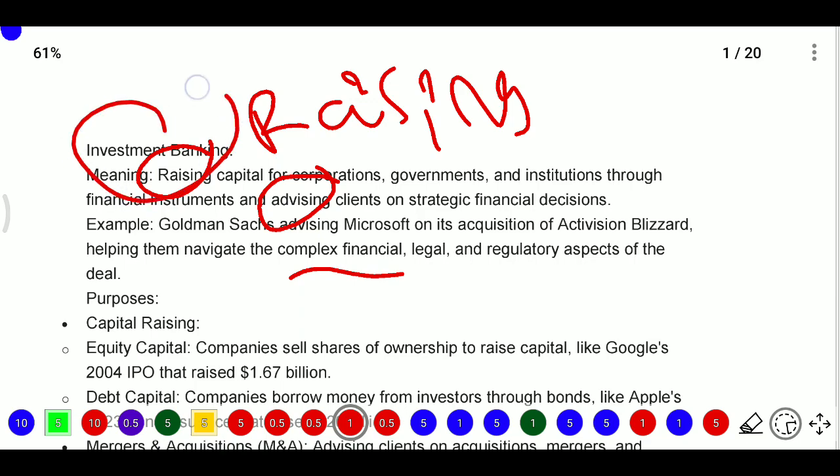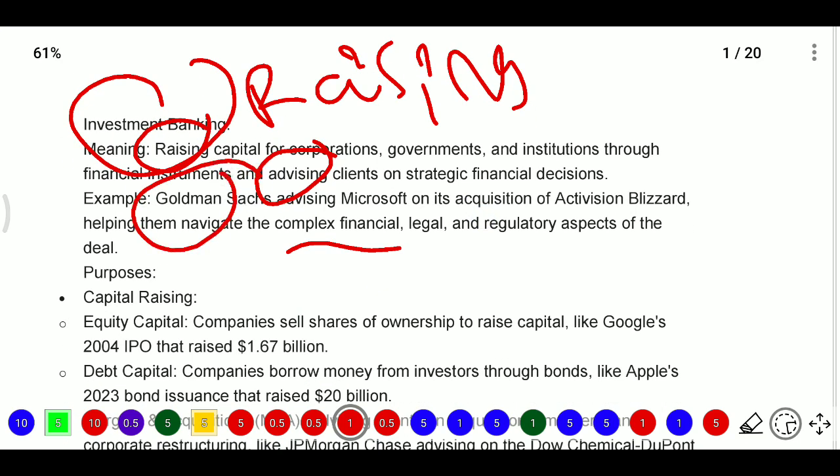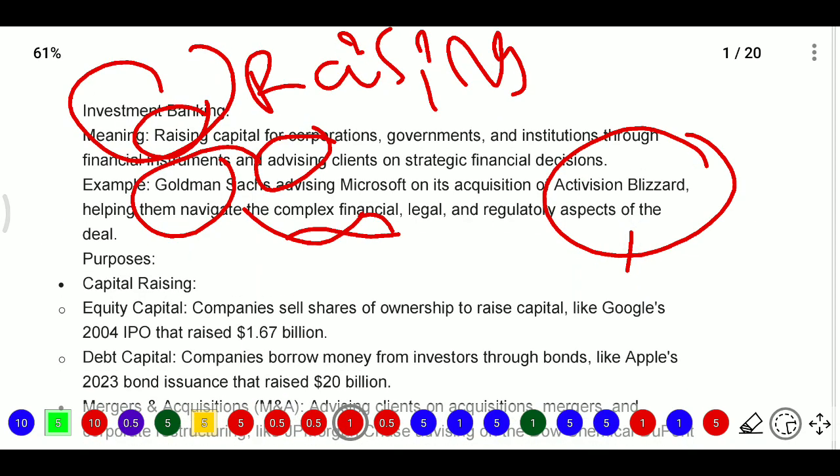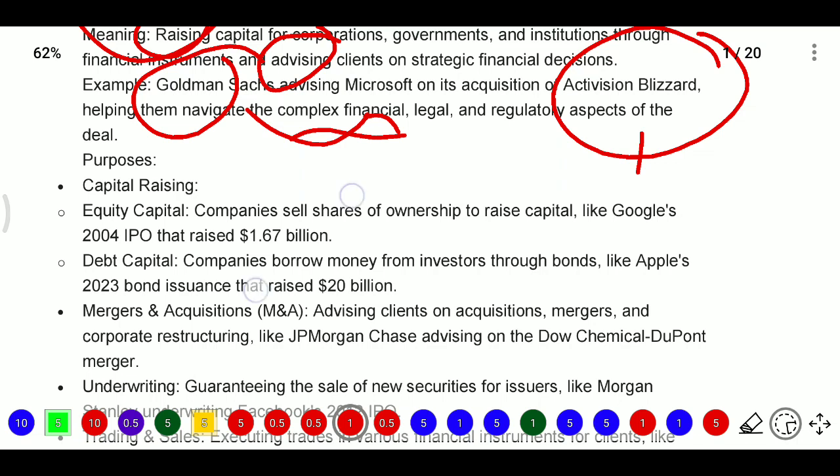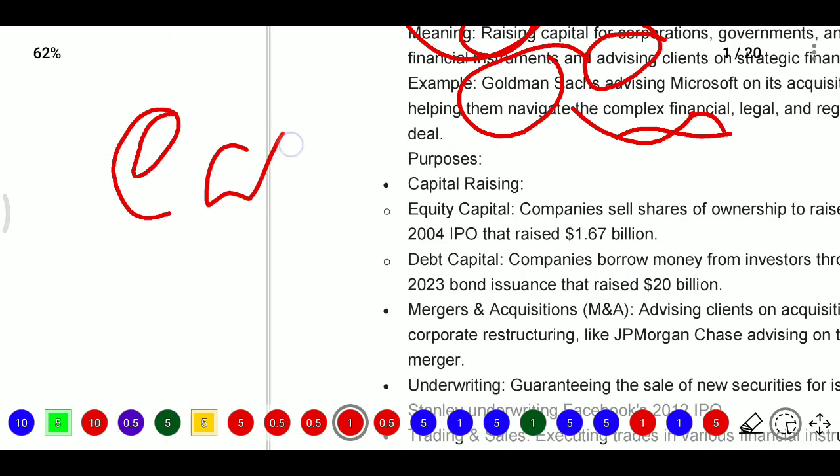That is investment banking. Here Goldman Sachs is the investment banker, advising Microsoft on the acquisition of Activision Blizzard, and it will take care of all complex financial transactions, legal procedures and regulatory aspects. Why is it needed when capital is being raised? Here capital may be equity and capital may be debt. So we have two options.